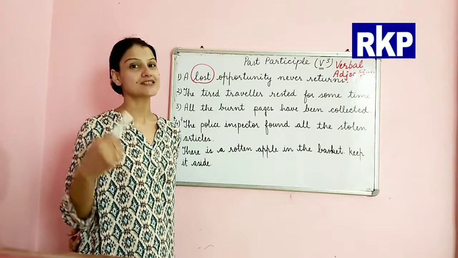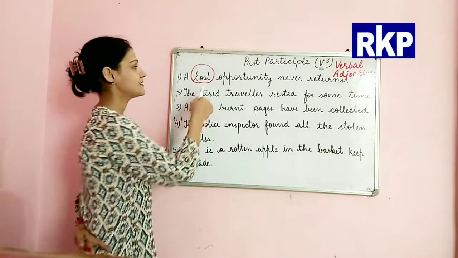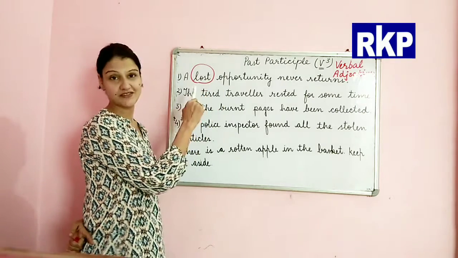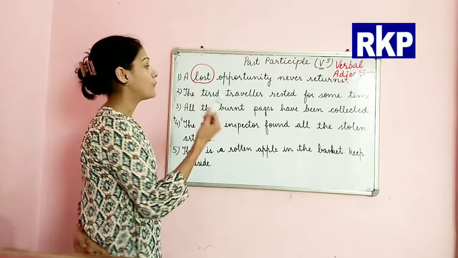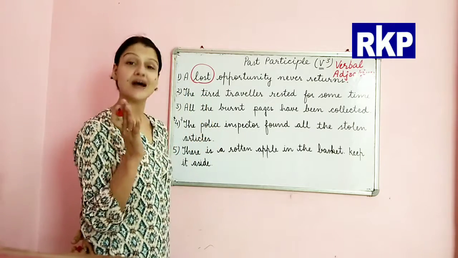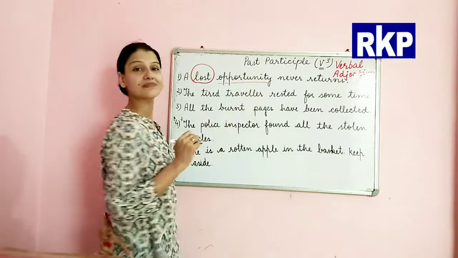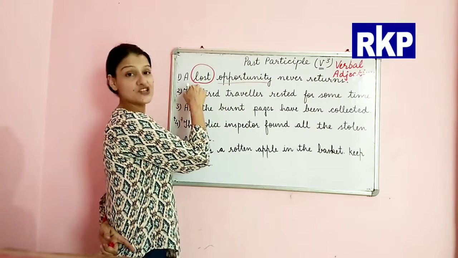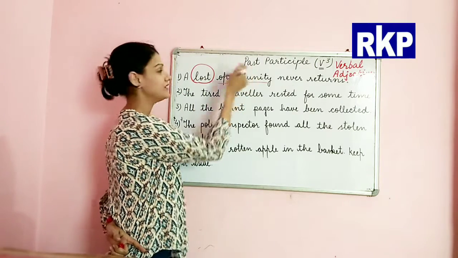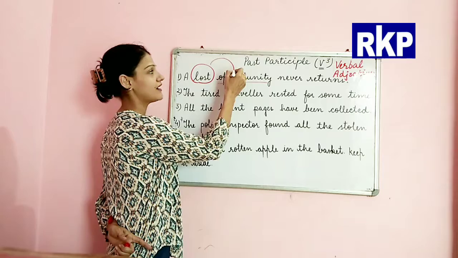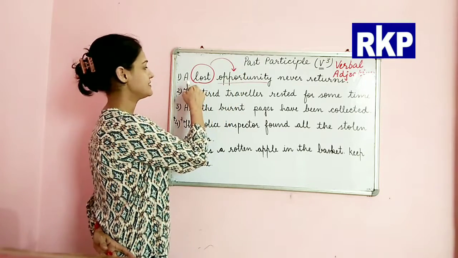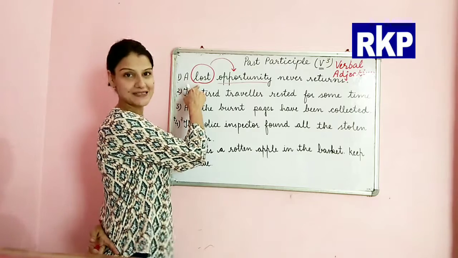Lose, lost, lost. And it is working as an adjective, modifying the noun opportunity. So this adjective, which is actually a past participle, is modifying our noun opportunity.